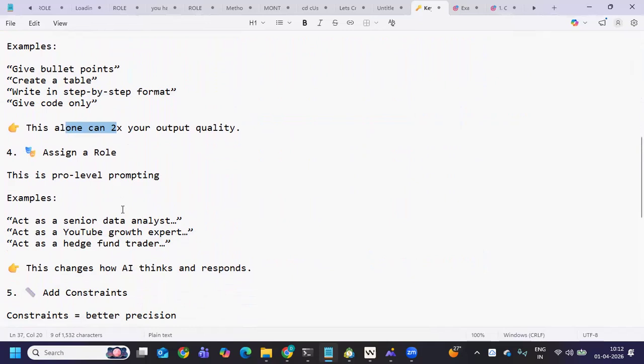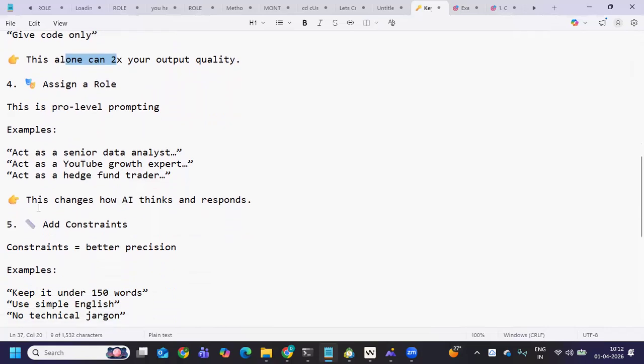So if you tell it, think that you are an expert analyst, think that you are a Tableau expert, think that you are an industry expert, something like that, you are giving it a role to identify with. So it will think from that perspective. Act as a senior data analyst, act as a YouTube growth expert, or act as a hedge fund trader. So these are all the roles that you are telling it to consider whenever it is giving us